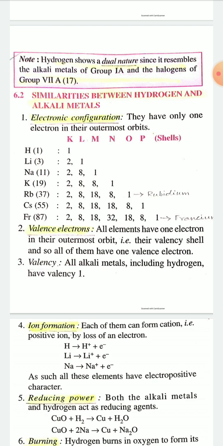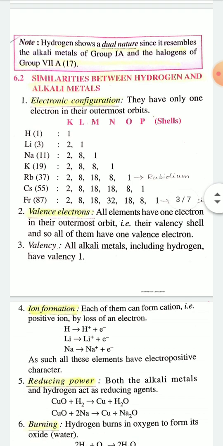Electronic configuration given here, you can see hydrogen has one electron in its K shell only. Lithium, atomic number 3, has an electronic configuration 2 1, that is in K shell 2 electrons, in L shell 1 electron. In case of sodium, sodium has 11 electrons, so electronic configuration of sodium is 2 electrons in K shell, 8 electrons in L shell and 1 electron in M shell. So in all cases there is 1 electron in the outermost shell.